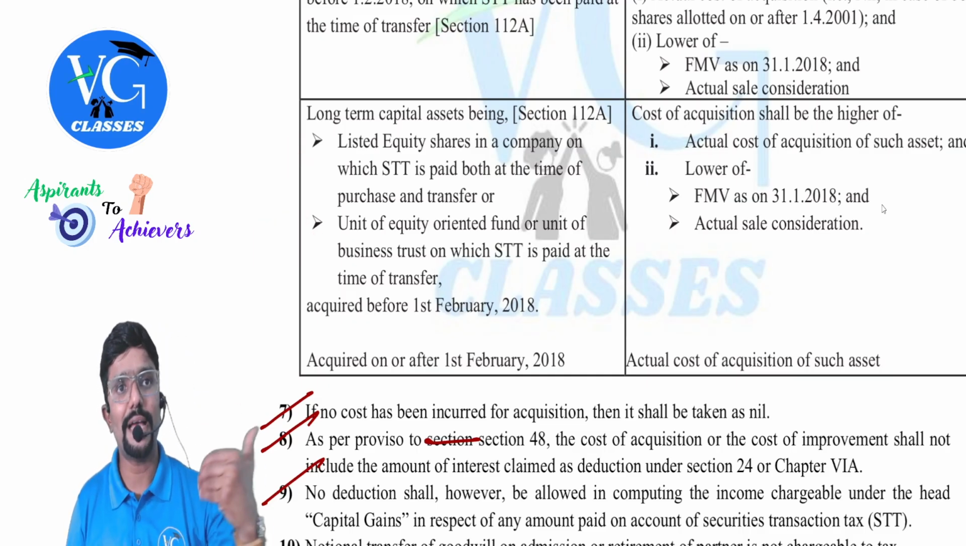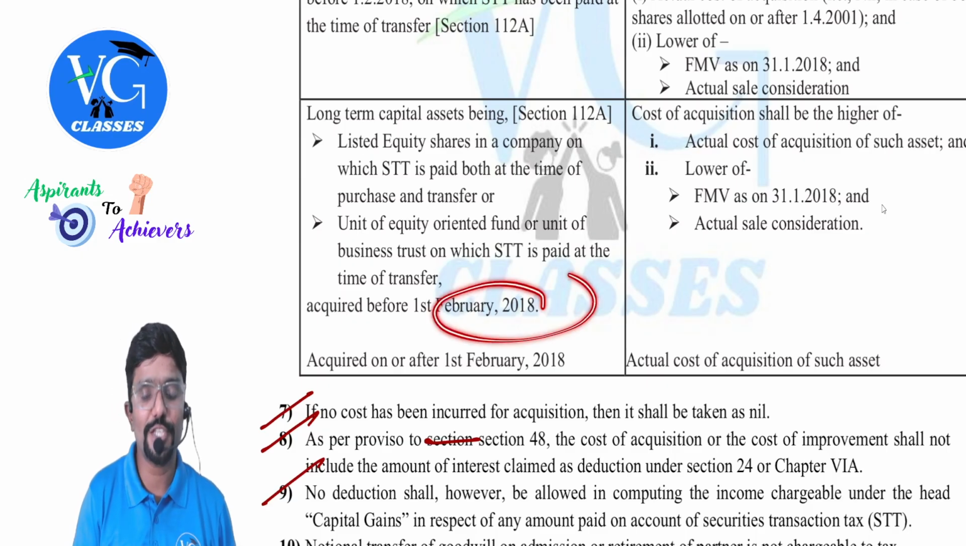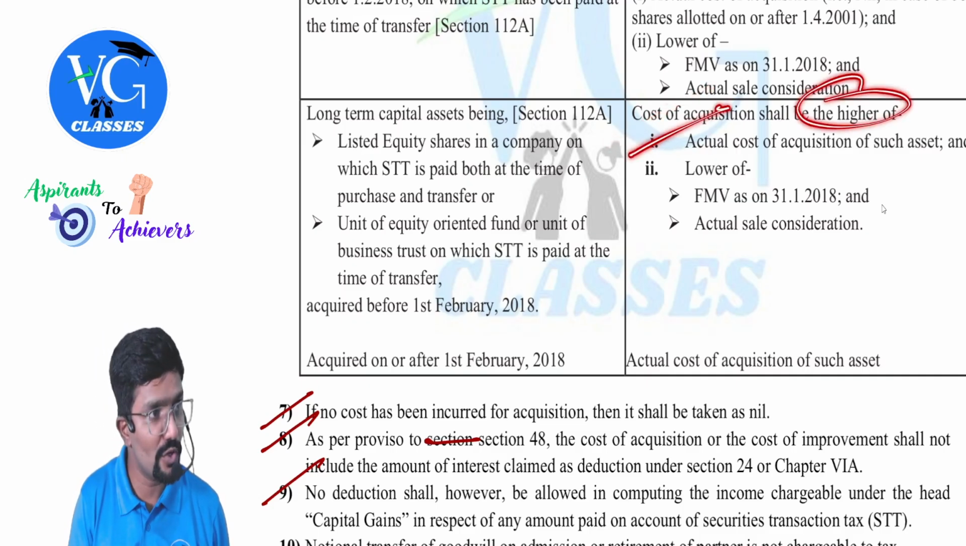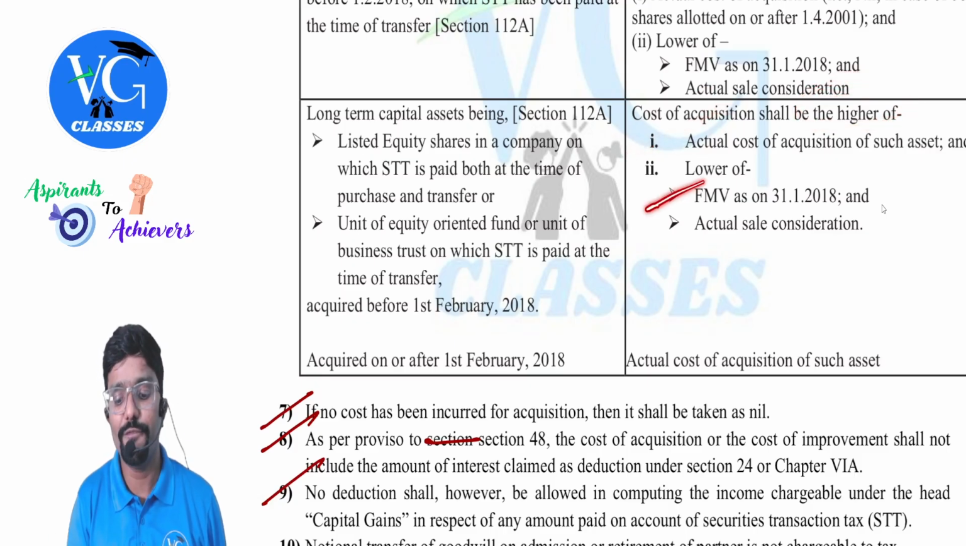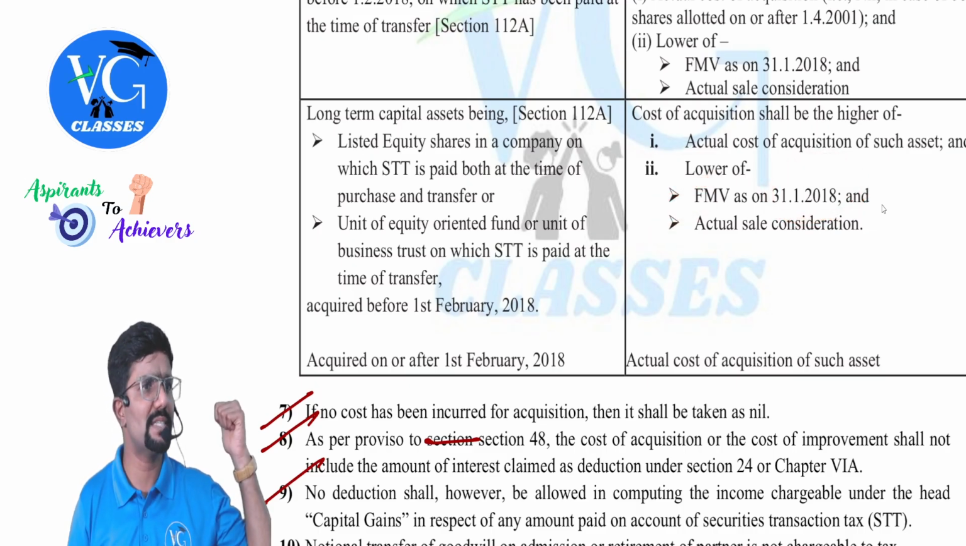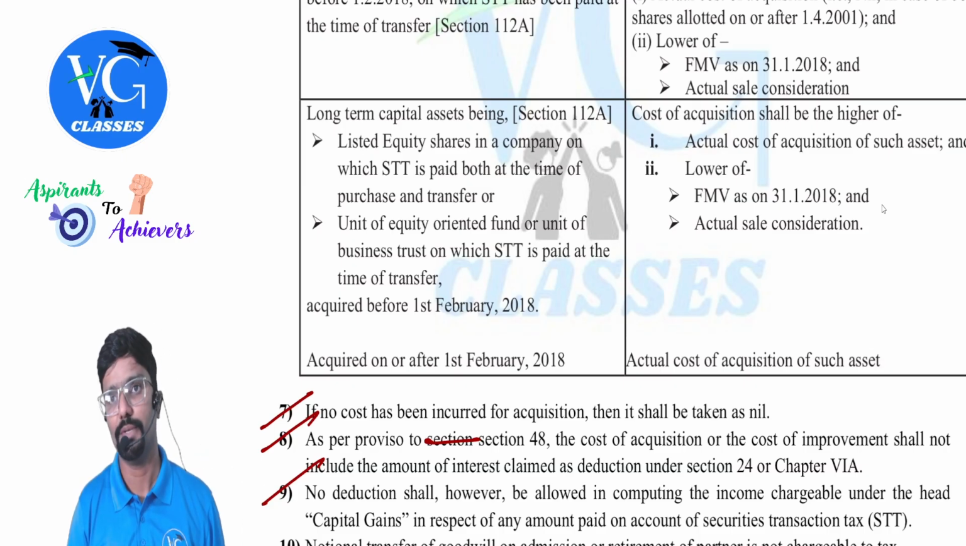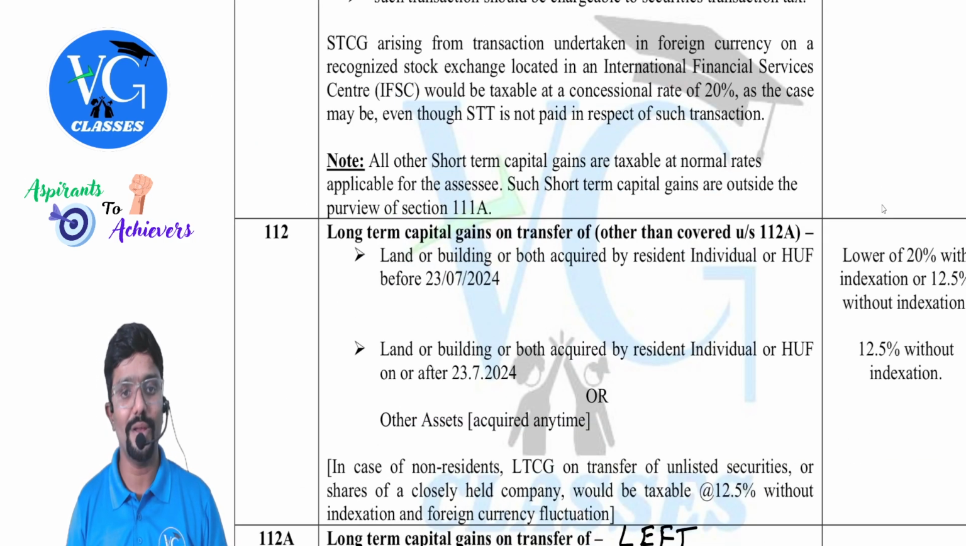If it is acquired or purchased before 1st February 2018, then what is the cost of acquisition? Cost of acquisition will be higher of actual cost or lower of FMV as on 31st January or actual sale consideration. Got it? Same as we discussed in 112A. Same thing is repeated here. Clear? I had told I will cover this after 112A. I just covered it. That's all. We have covered 112A. 112 we will do.